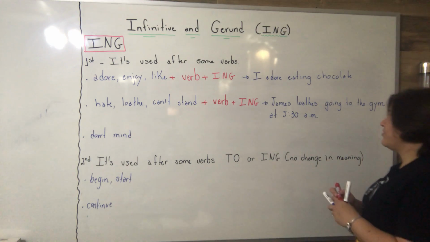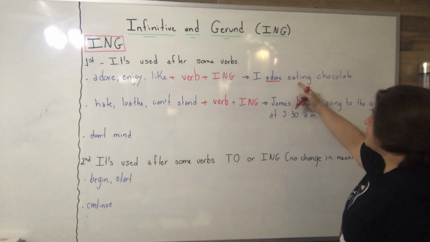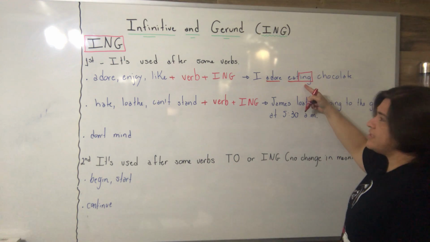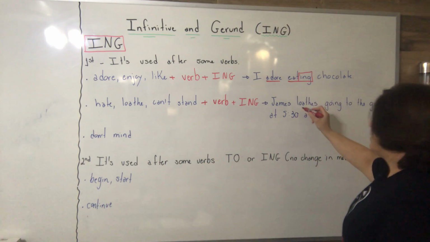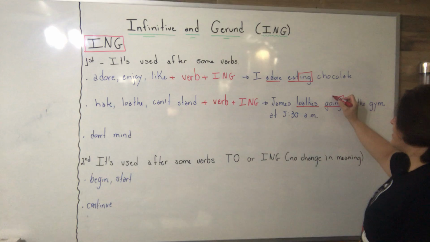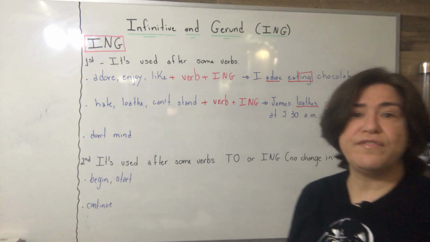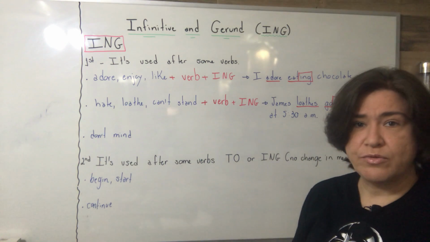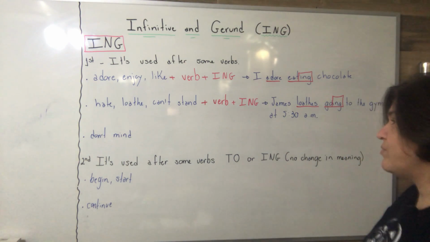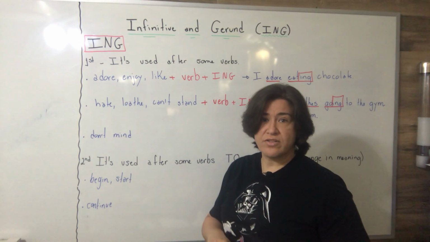All right? So students, let's analyze. With the verb adore, the next verb comes with ing indicating the infinitive. With the verb loathe, the next verb comes with ing, or gerund, indicating the infinitive of the verb. How do I know? Because I memorized the verbs. No other secrets, you have to memorize. There are lots. We are going to practice more in our lesson.